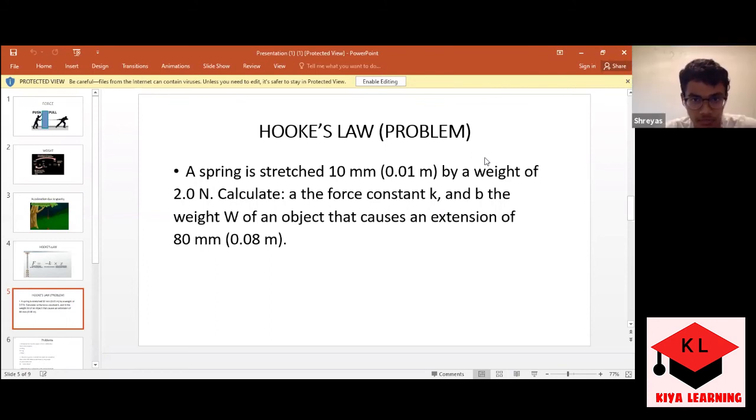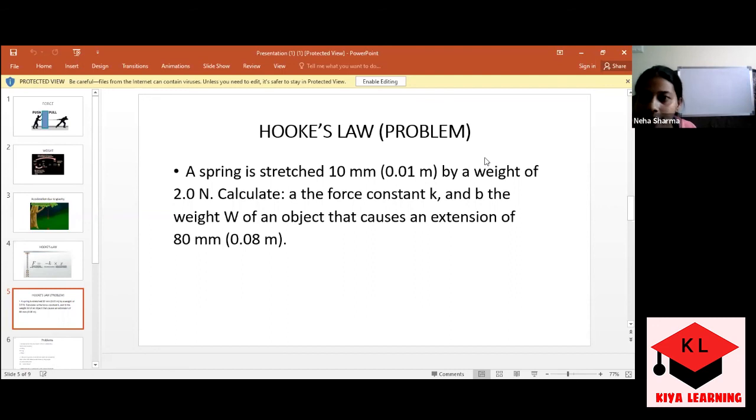A spring is stretched 10 mm by the weight of 2 newtons. So the weight is given to you, and the extension, the value of x, is also given to you. Whenever you solve a numerical, if the units are not in SI, convert them into SI units first. Here it is already converted. Now they are asking, calculate part A, the force constant K.